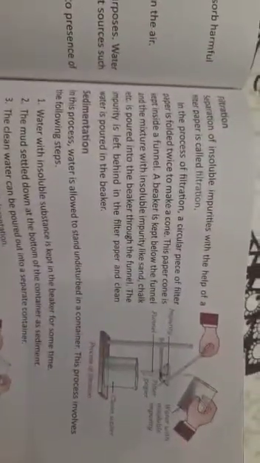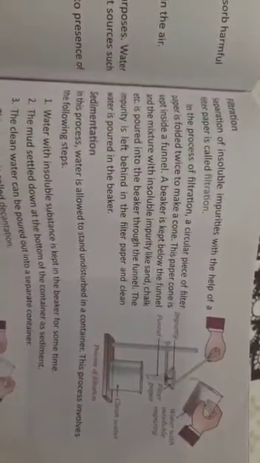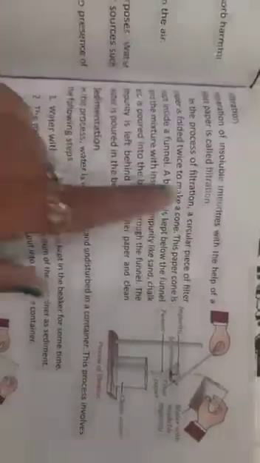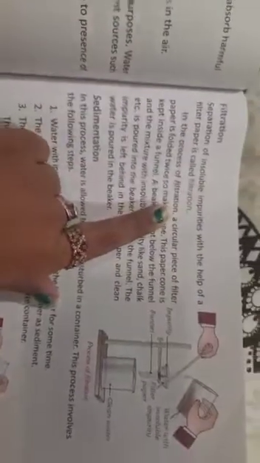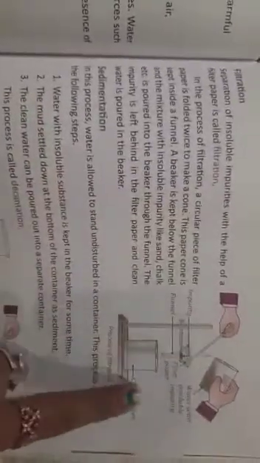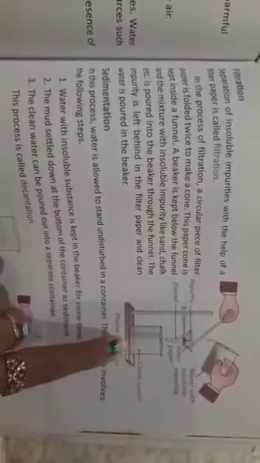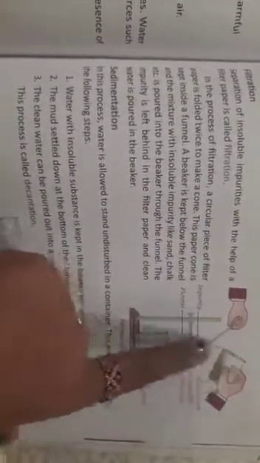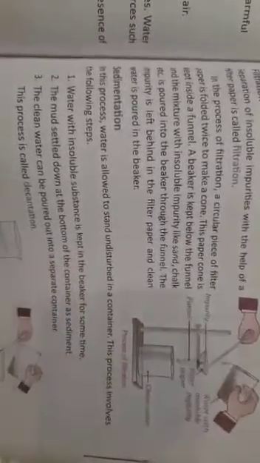Now we are going to discuss filtration. Separation of insoluble impurities with the help of filter paper is filtration. We have to separate insoluble impurities like mud, dirt, and sand from the water, and that is the filtration method. In the process of filtration, a funnel and filter paper are used, and the mug contains water with insoluble impurities.